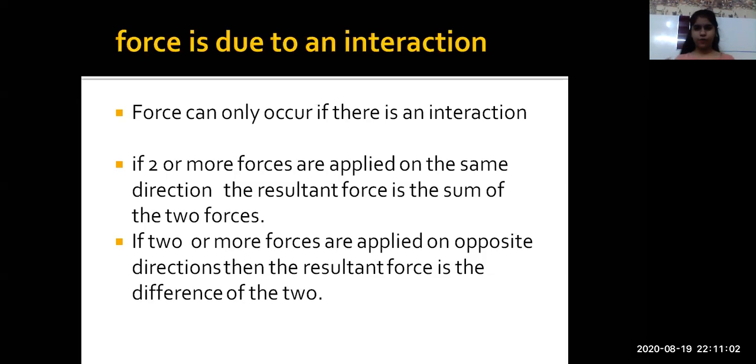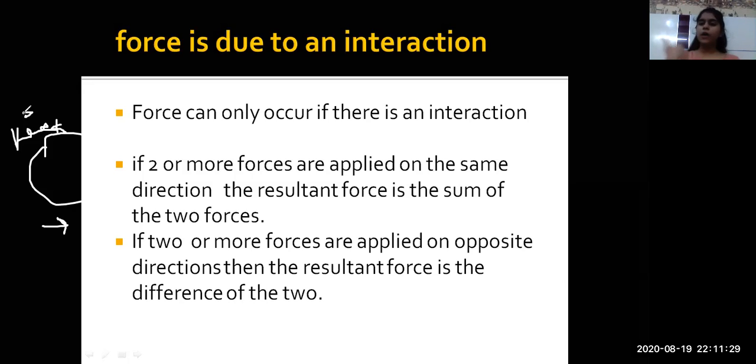If I have to kick a ball, if I am playing football and I have to move it forward, I have to kick it. That's obvious.